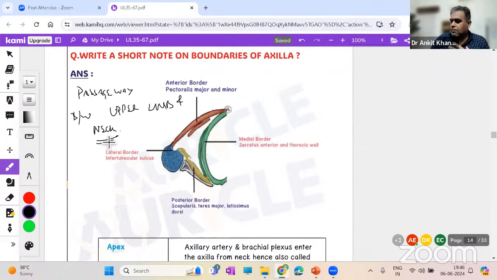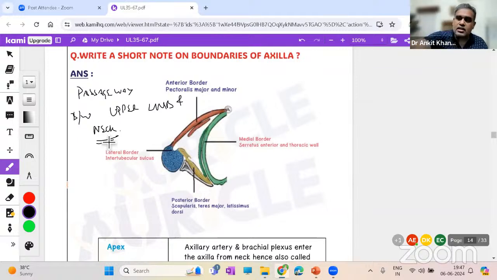So what actually happens is, listen carefully, the upper limb is actually an appendage. It is a projection outside the body. The main body is head, neck, and trunk. Upper and lower limbs are appendages. Now this upper limb has living tissues. It will need artery, vein, nerves, lymphatics, lymph nodes. So the artery has to reach the upper limb and the blood has to come back. So the vein has to come out of the upper limb, right? Similarly, the lymphatics have to come out of the upper limb.